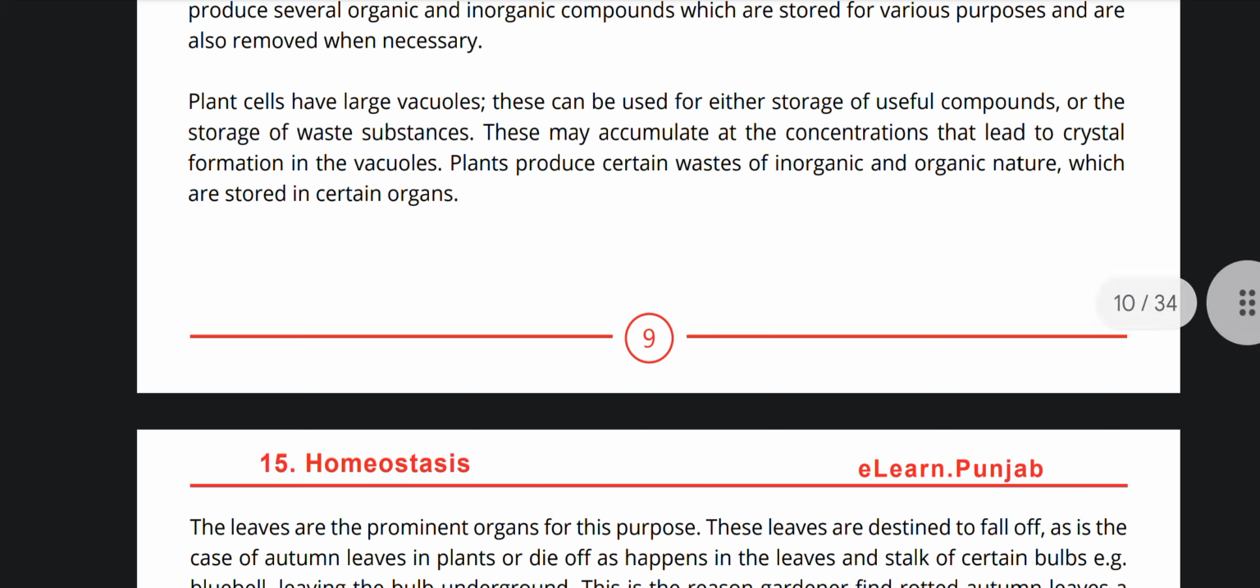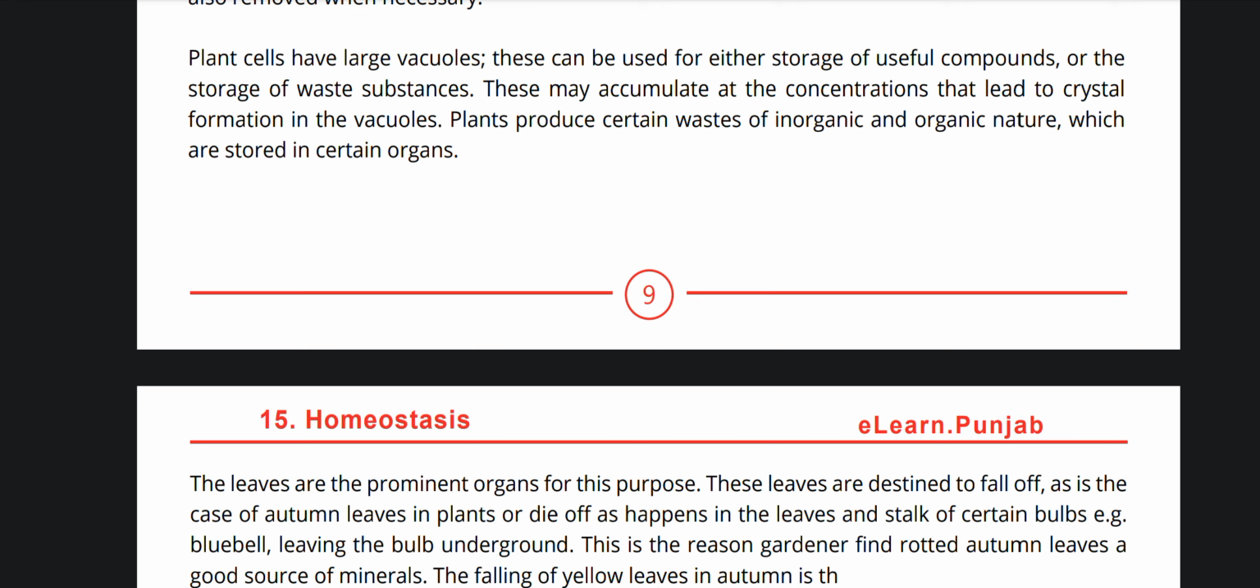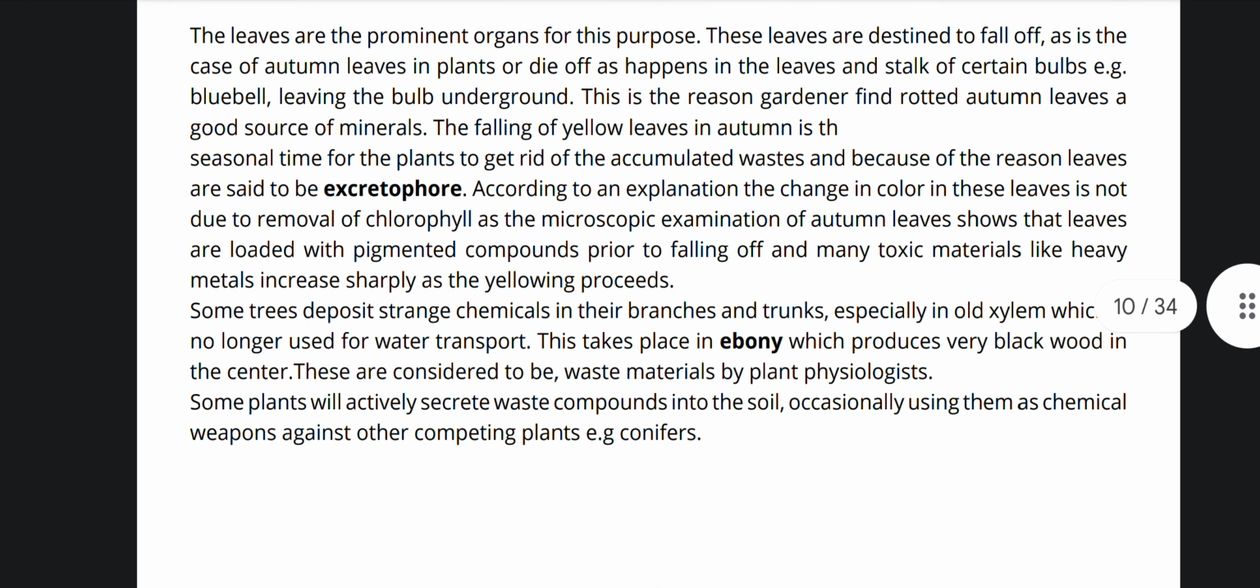Plant cells have large vacuoles. These can be used for either storage of useful compounds or the storage of waste substances. They may accumulate at the concentrations that lead to crystal formation in the vacuoles. Plants produce certain waste of organic and inorganic nature which are stored in certain organs. The leaves are the prominent organs for this purpose.